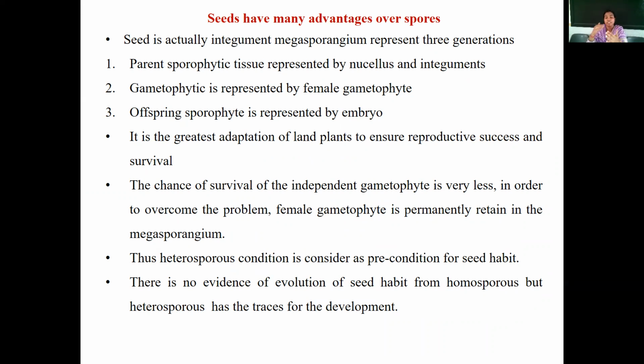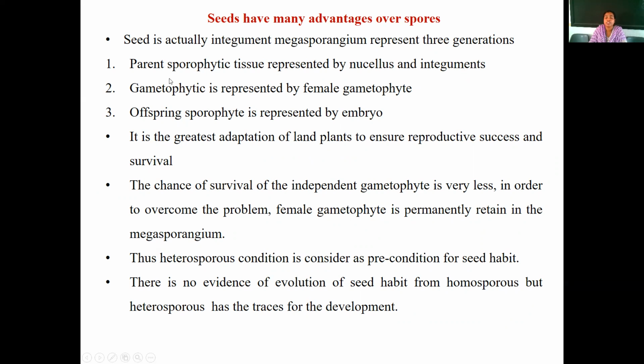Because next to spores only, the highly evolved seed has come. So what are all the advantages of being in the form of a seed over being in the form of a spore? The seed is actually an integumented megasporangium, nothing but the embryo sac ovule. It is an integumented megasporangium.